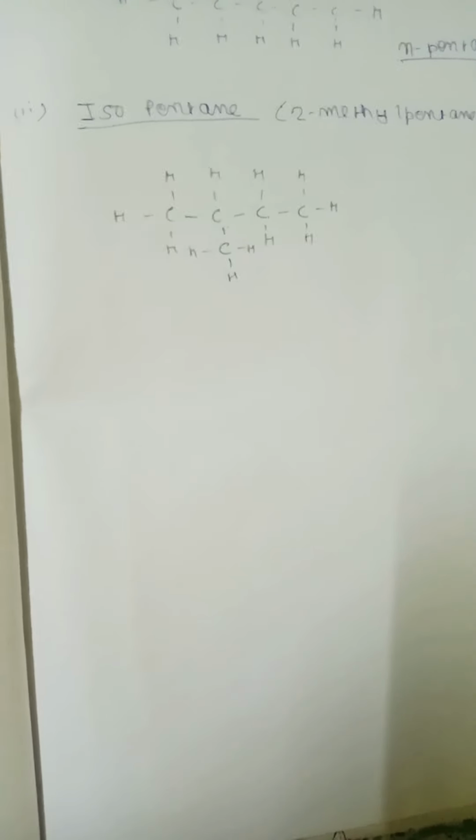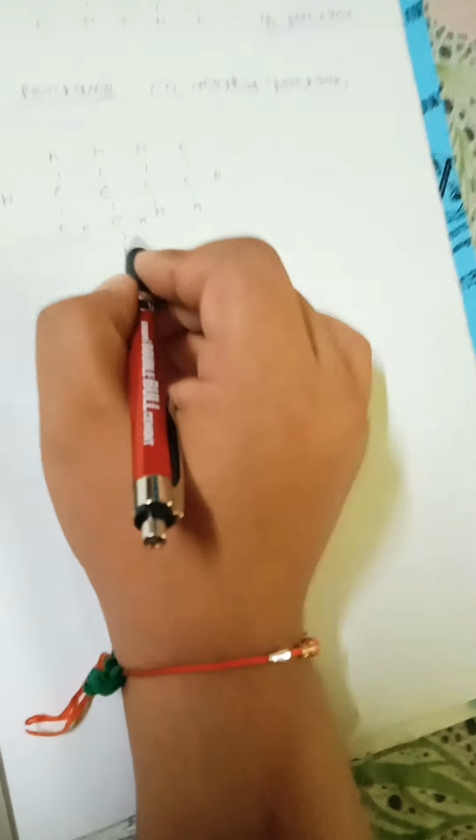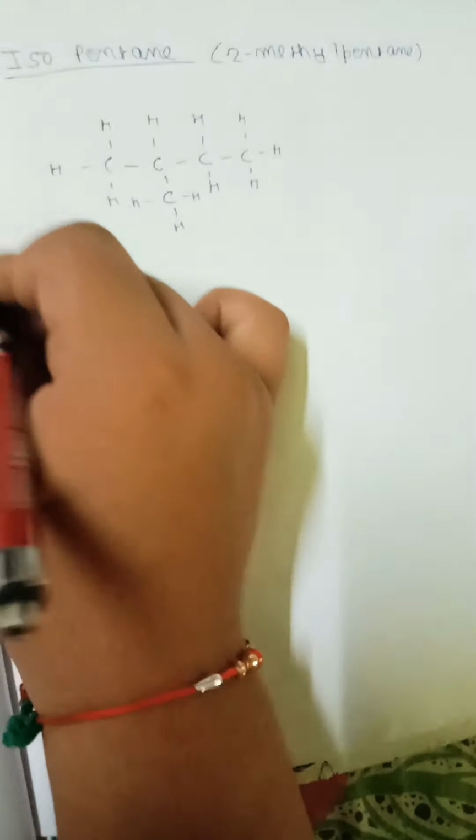But few compounds are there where carbon and hydrogen is there, but they are not organic. But in most of the organic compounds, carbon and hydrogen are there. So it is maintained as a law only that carbon and hydrogen are present in the compounds which are organic. See friends, this is then the 2-methyl-pentane.